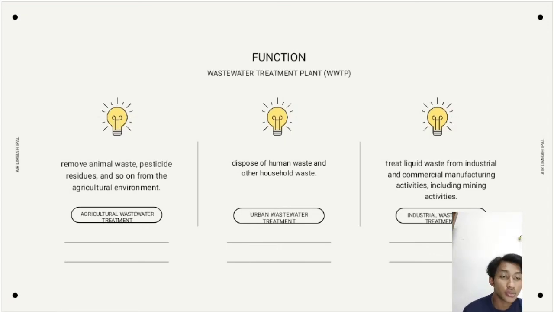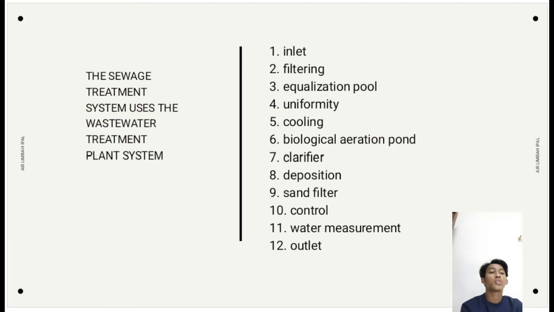The waste management system uses the wastewater treatment installation, or IPAL system. Following are the steps. The first, inlet, where water is entered for processing, and the treatment of each water is distinguished based on the type of water.